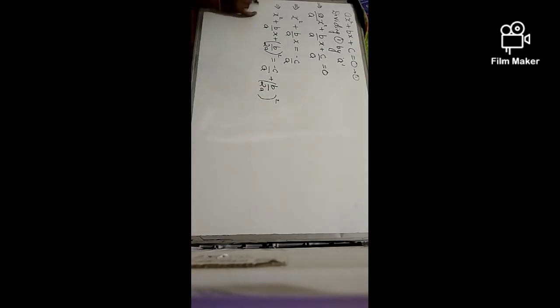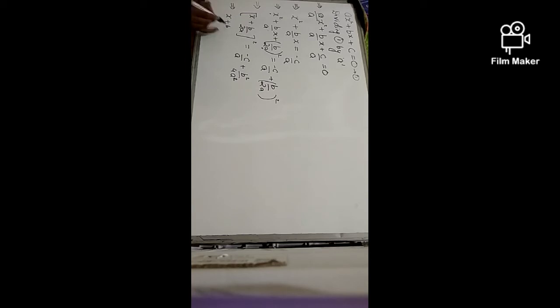Now see what happens. This a square plus b square plus 2ab becomes a plus b whole square, and here we have minus of c by a plus b square upon 4a square.